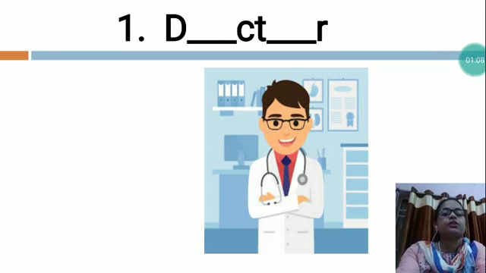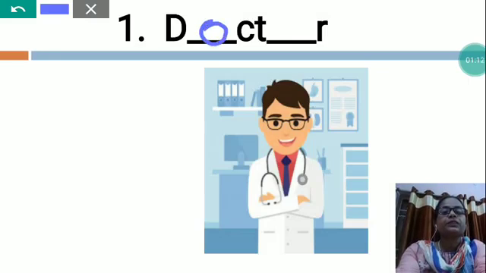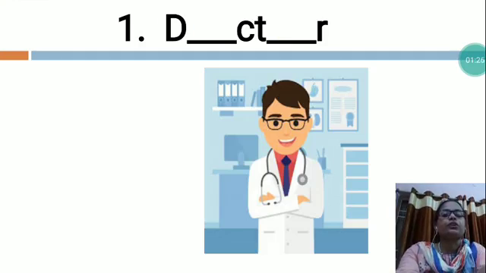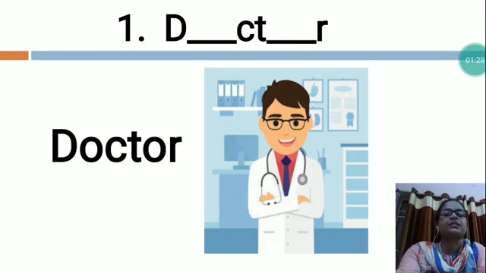The doctor spelling is D-O-C-T-O-R, doctor. So after D you fill O, then C T, again O, R. Now this word is completed. So what should be the spelling? D-O-C-T-O-R, doctor. You can see, dear students, this is the spelling of doctor.